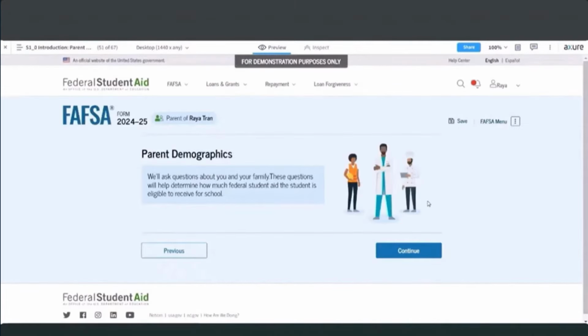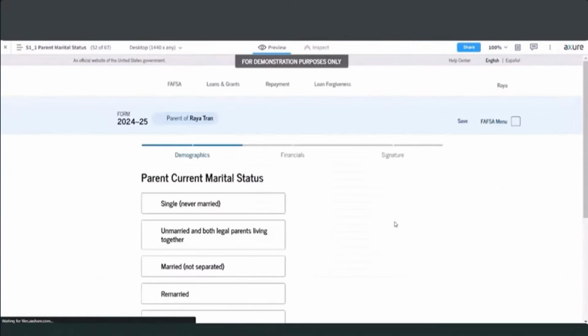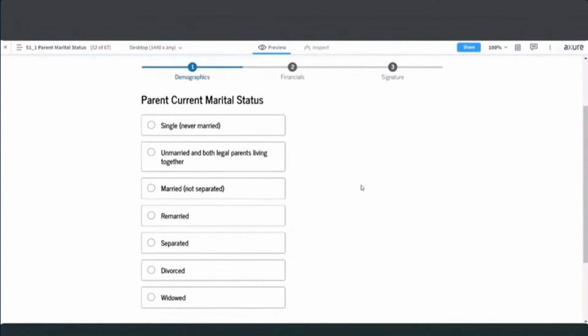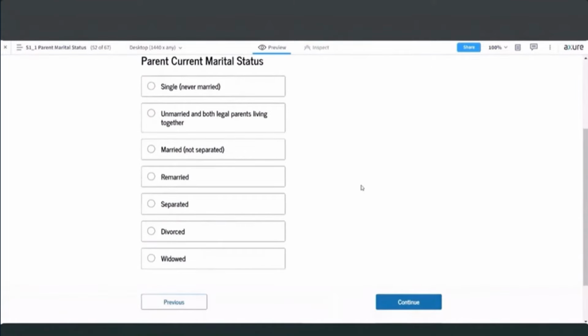form. The section that we go into is the parent demographics. So here we ask some questions of the parent that will indicate some of their demographic information. The first thing that we start with is the parent marital status. So here they're going to select the marital status that is applicable for them. So in our case, we know that the parents are married, so we're going to choose the married option here.